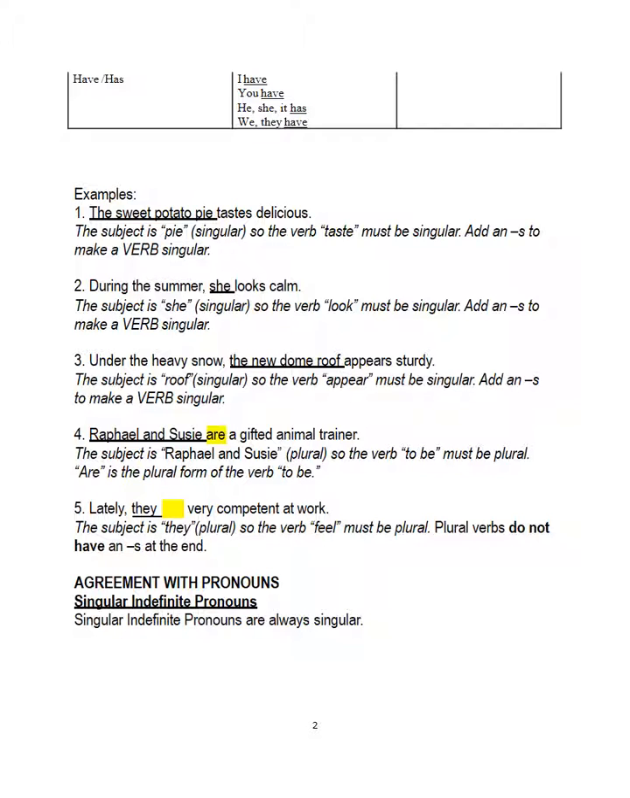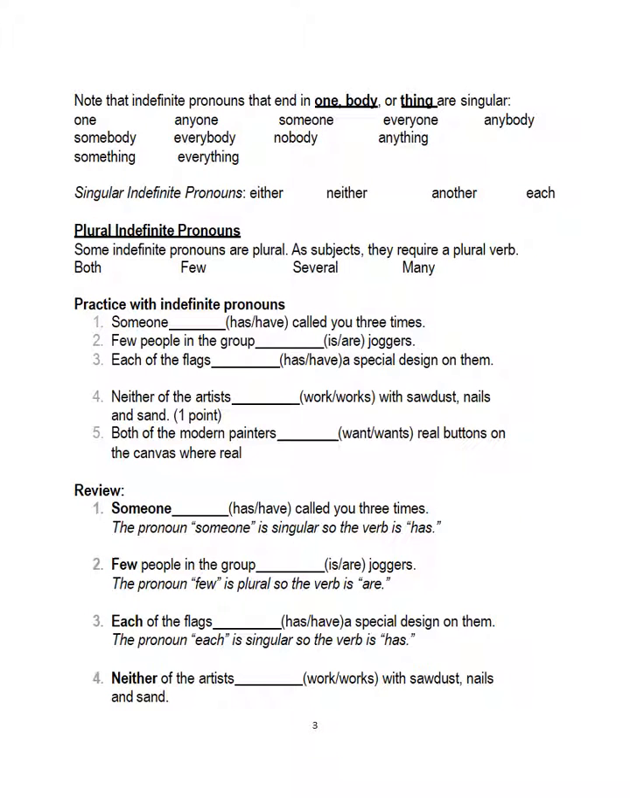Okay, you guys need to study and be familiar with this. You need to know that singular subjects must have singular verbs. Singular verbs end with an S, correct. You guys need to be familiar with singular indefinite pronouns. If the pronoun ends with one, body, or thing, it is singular. Everyone, anyone, someone. Everybody, anybody, somebody. Everything, anything, something. If the pronoun ends with one, body, or thing, it's singular.